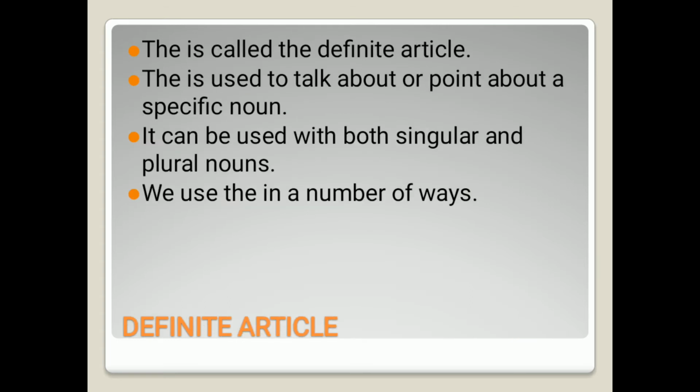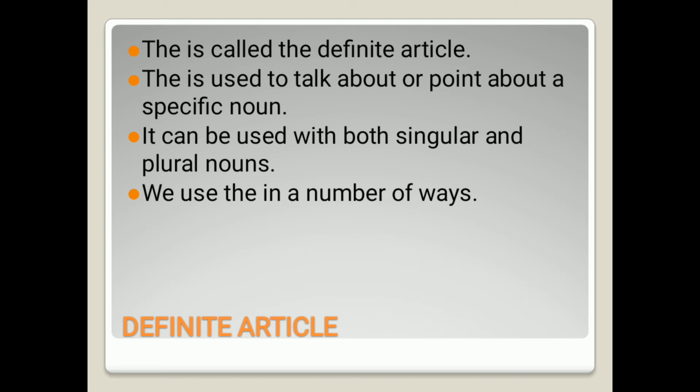Now we have already learnt about the indefinite articles. Two articles are known as the indefinite articles. One is a and the second one is an. We have already learnt about a and an in the previous slides. Now in this slide we will come to know about the definite article. So first of all, what is a definite article? Only one article is left, as I have already told you that there are three articles. One is a, second one is an, and the third one is the.